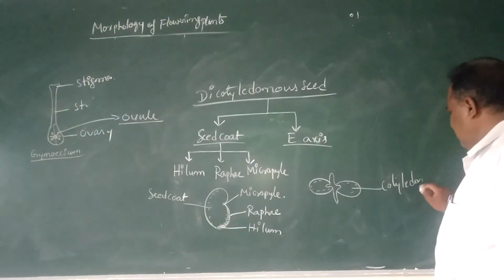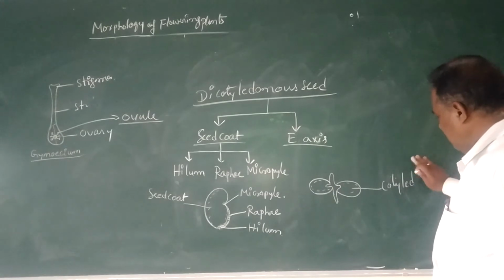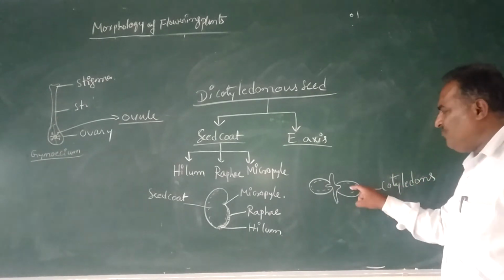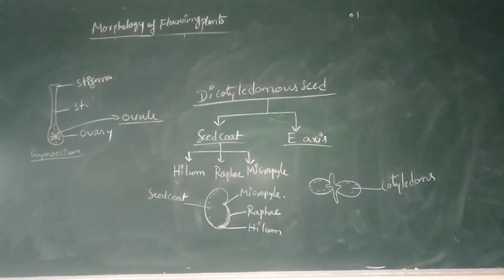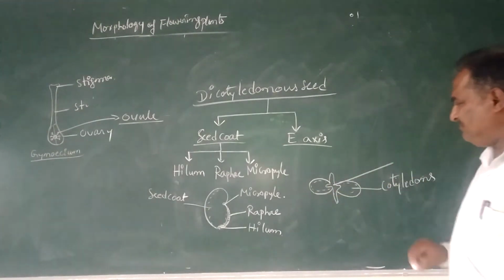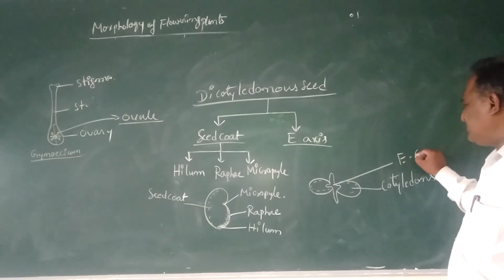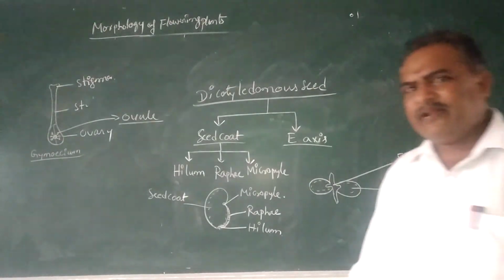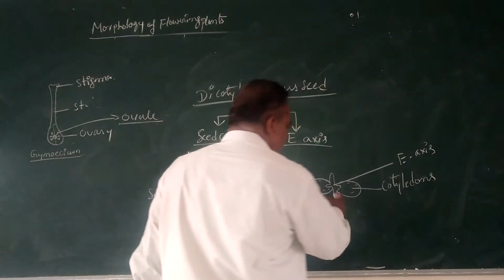Where the reserve food material is present. Then there is the embryonic axis. The embryonic axis terminates to produce two appendages.